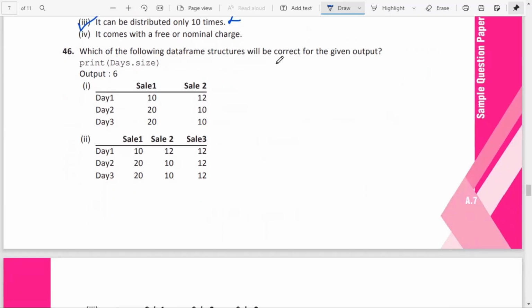46. Which of the following data frame structures will be correct for the given output? Print days.size. The output you want to get is 6. So here size means the number of rows into the number of columns. Here 3 into 2, how much? 3 into 2 is equal to 6. Here it is 3 into 3, that is equal to 9. So that is wrong.